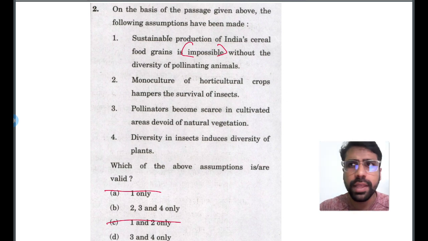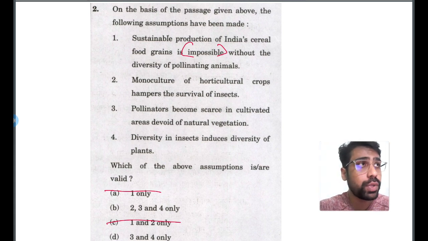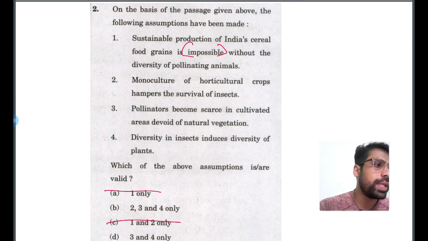Just stay with me. Suppose you are not able to eliminate this statement. Not a problem. Other steps of our algorithm will enable you to solve this problem. What's the second statement? Monoculture of horticulture crops hampers the survival of insects. Okay, it can be possible because this question has been asked in prelims years back. That question was about conservation agriculture and monoculture, plantation agriculture, etc. Let's see. What's option 3?